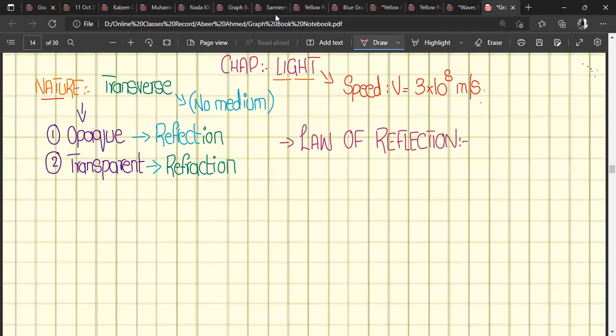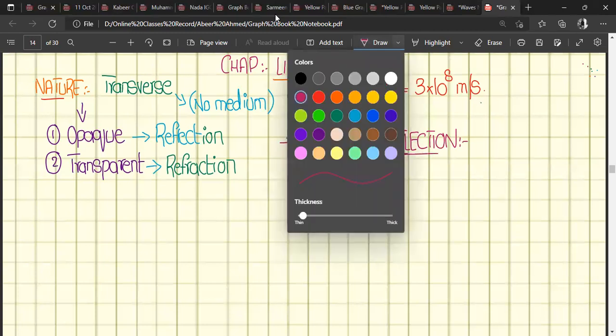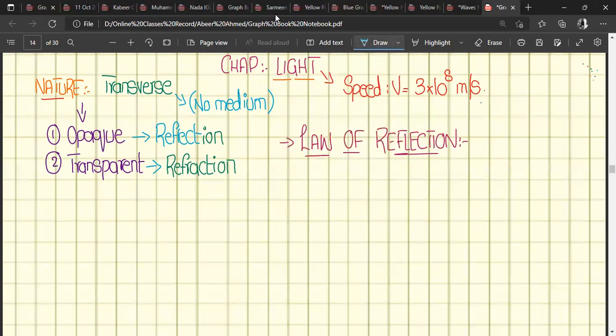According to the law of reflection for light or any wave, as we already discussed in the ripple tank, if you remember, the angle of incidence will be equal to the angle of reflection. Yes, very good.